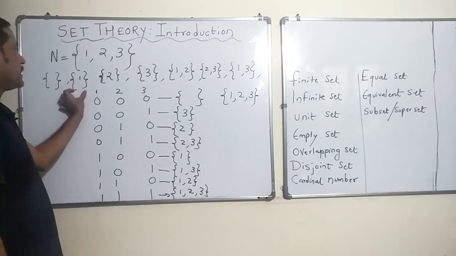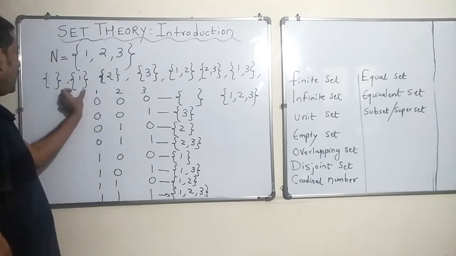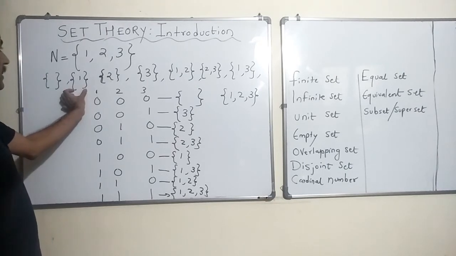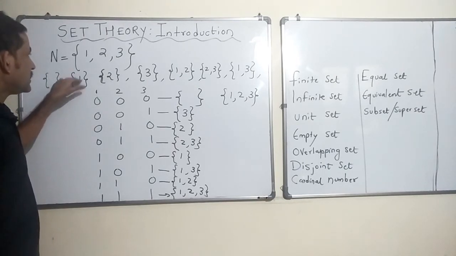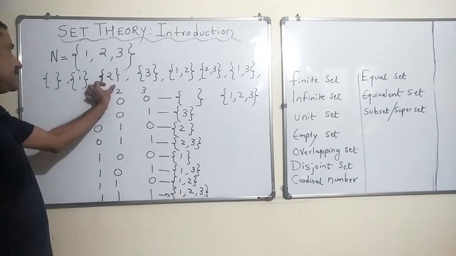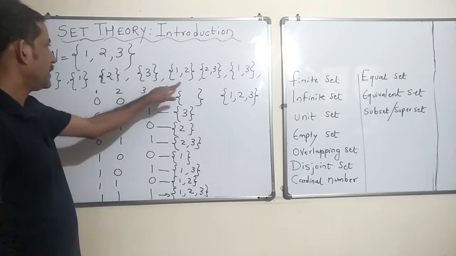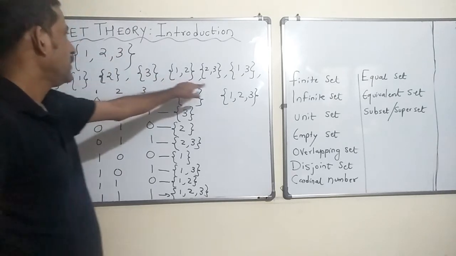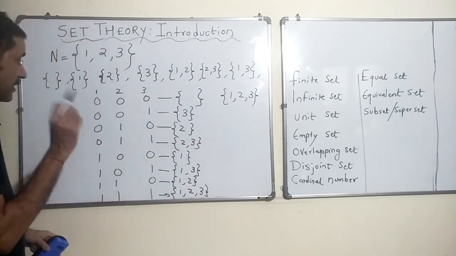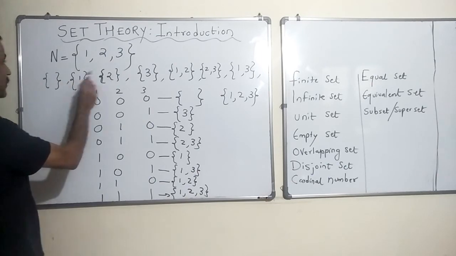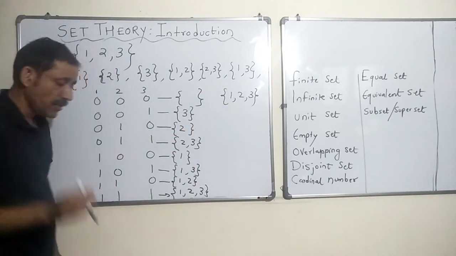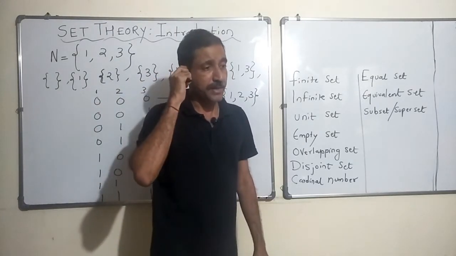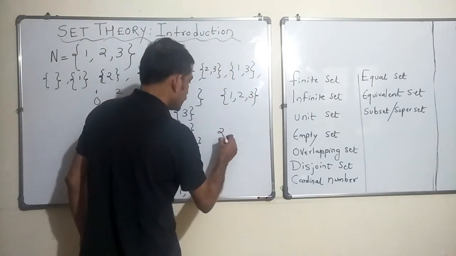Is this set a subset of N? Definitely, right? All the elements here are contained here. Is this a subset? Yes. Is this a subset of N? Definitely. Is this a subset? Yes. 1 and 2 are there in N. So if there are 8, right? 1, 2, 3, 4, 5, 6, 7, 8. So if there are 3 elements, the number of subsets could be 2 raised to 3.